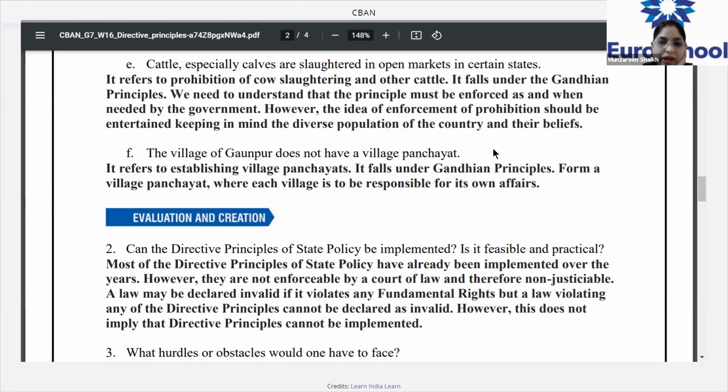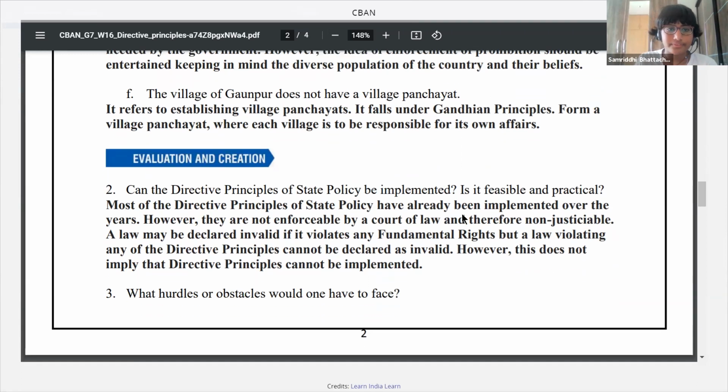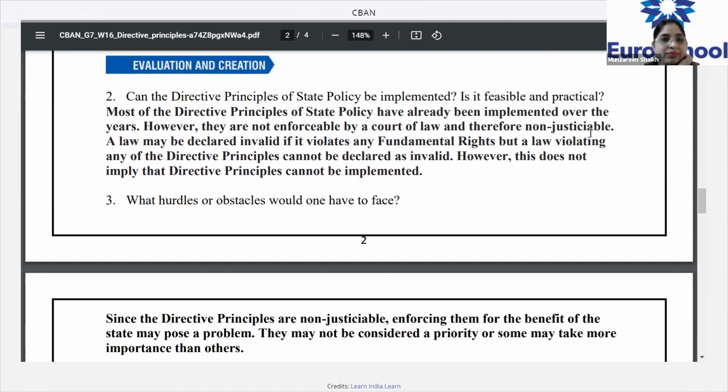Okay. Have you all understood till here? Any question which you have not understood? No, have you all understood? Yes. Everyone? Yes, ma'am. Okay, let's go on to the next question. Can the directive principles of state policy be implemented? Is it feasible and practical? What do you think? Can we implement? Is it feasible? Is it practical?